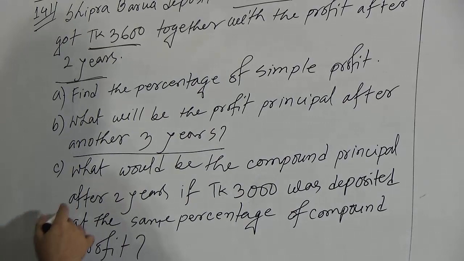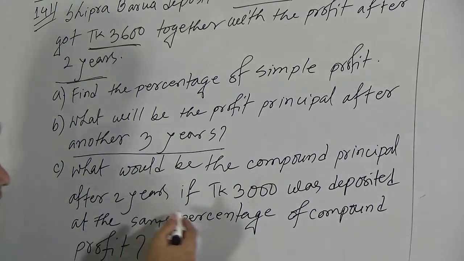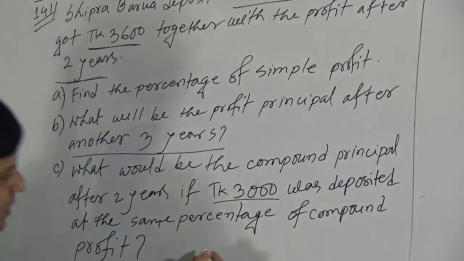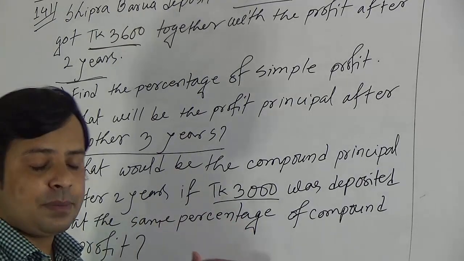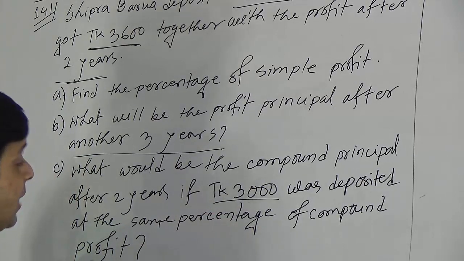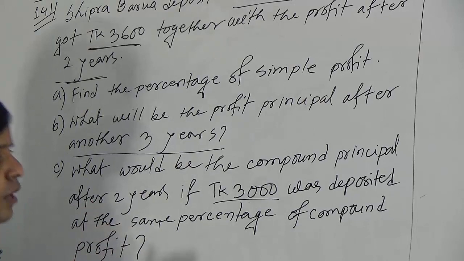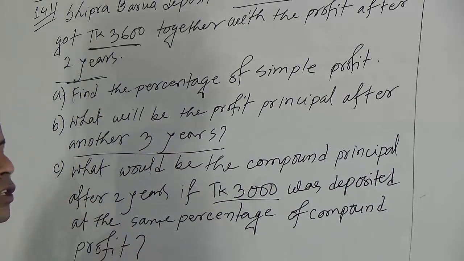Now question C, what would be the compound principal after 2 years if taka 3000 was deposited at the same percentage of compound profit? It means that if taka 3000 is deposited at the same rate of compound profit, then after 2 years what will be the compound principal? We have to determine that compound principal in question C. Okay dear students, so let us see how we can solve.